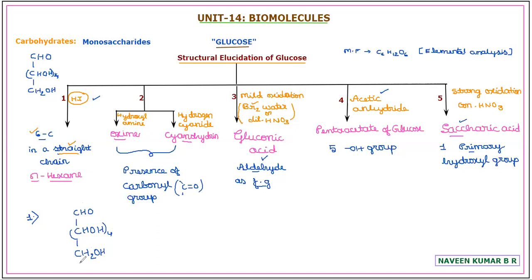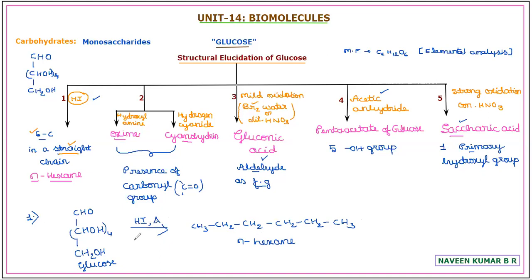with CH2OH. Once glucose is treated with hydrogen iodide, if you heat the compound, it will form n-hexane, that is CH3, CH2 repeated 4 times, followed by the terminal carbon CH3. So with 6 carbon atoms, a simple alkane, n-hexane, is formed by heating with hydrogen iodide.